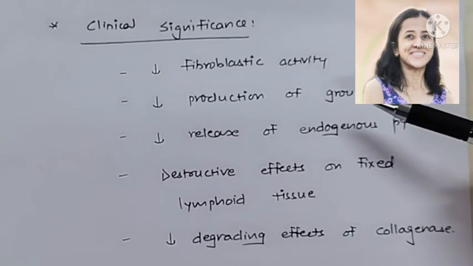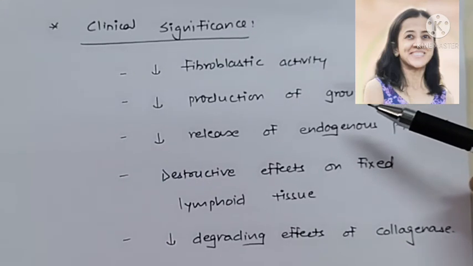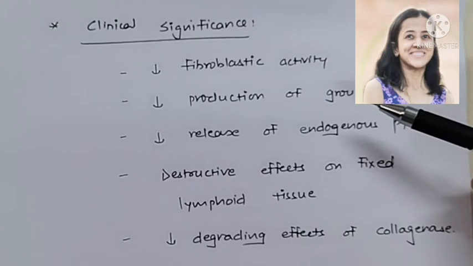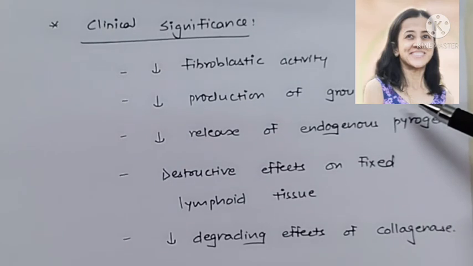Now, clinical significance. Glucocorticoids decrease fibroblastic activity, which results in delaying wound healing. Also, they decrease production of ground substance by collagen and collagen producing cell, and thus it prevents adhesion, and they are given after abdominal surgery to prevent adhesion.